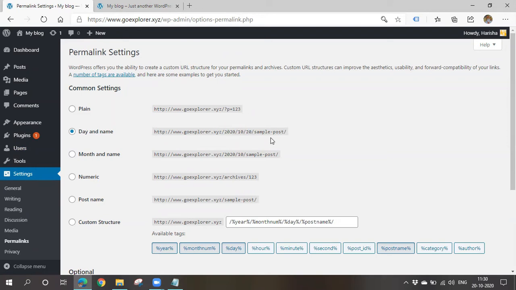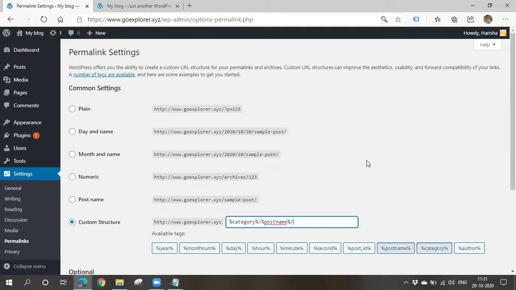No, it is a bit clumsy, right? It will look clumsy, so the user will not feel that good. That's why please choose post name. It will directly show your website URL and your post name. Or you can choose a custom structure also, like category name and post name, whatever you want. But make sure that it is always clear. The user must feel that it is clear. He should not find it clumsy. That's why we are changing it.